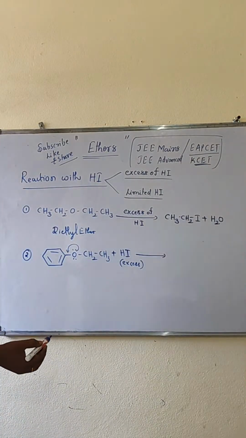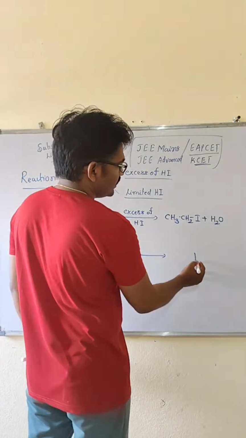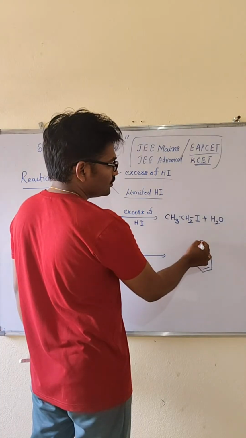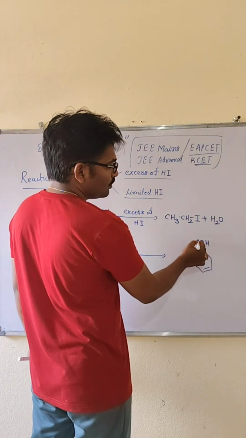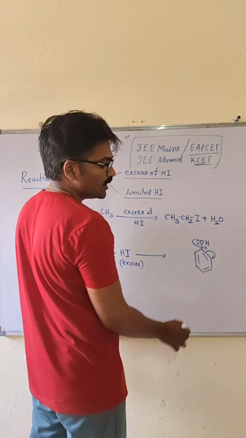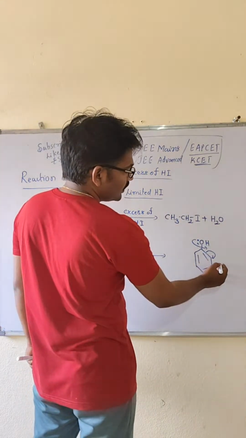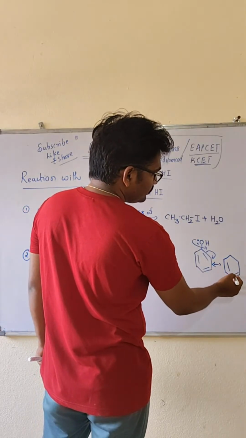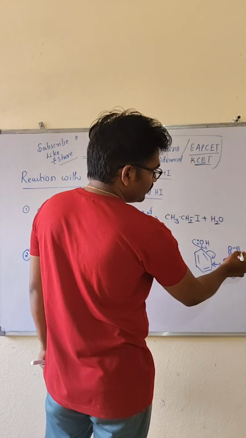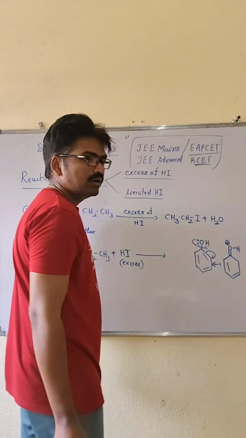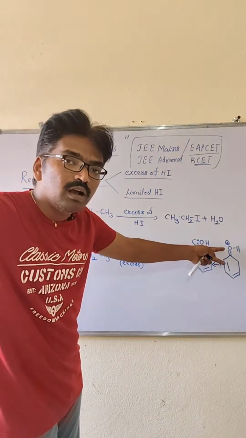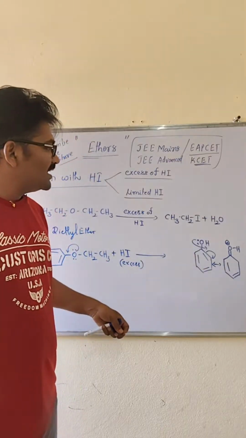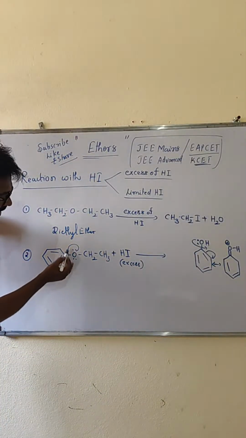Look, my dear students, in case the benzene is attached with any electron donating groups like OH, the lone pair of electrons will be involved in the delocalization. Once that is involved in the delocalization, in between the carbon and oxygen a double bond will be formed, and a positive charge will be formed. So the double bond character in between the carbon and oxygen is more stable. That is the reason the bond won't break in this case.